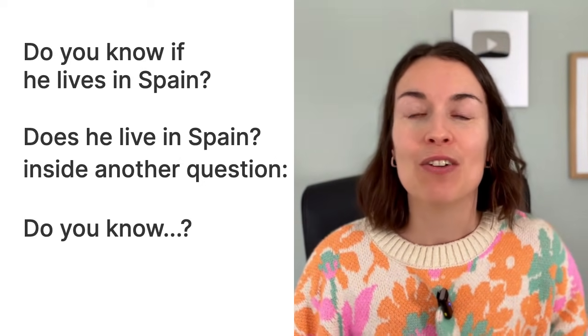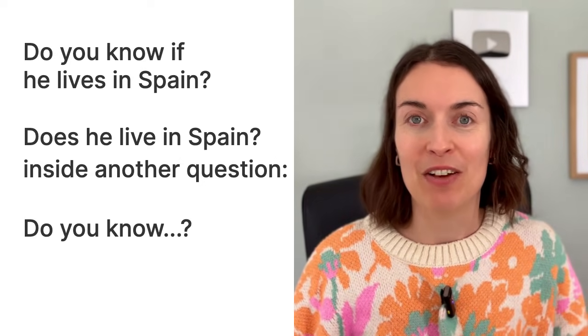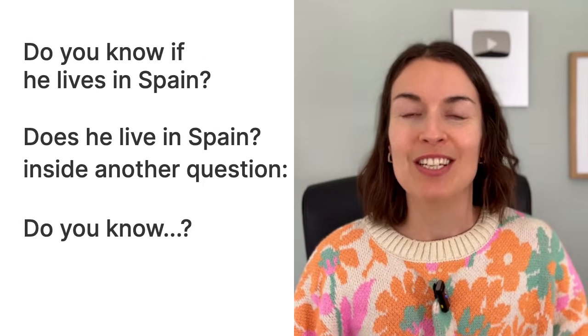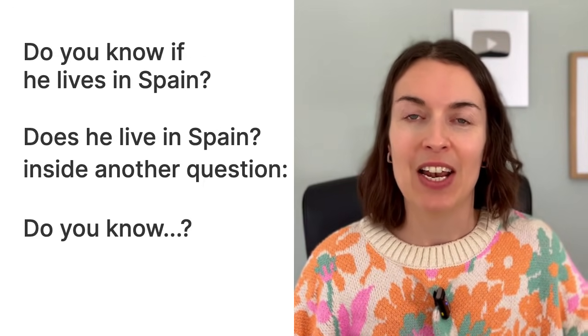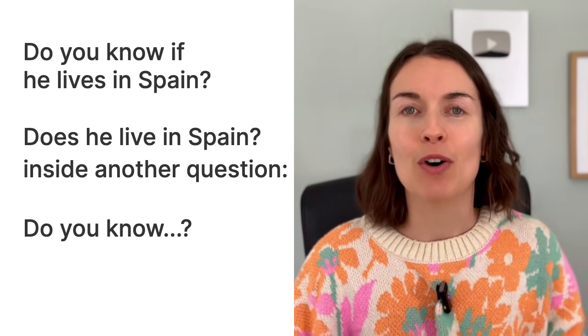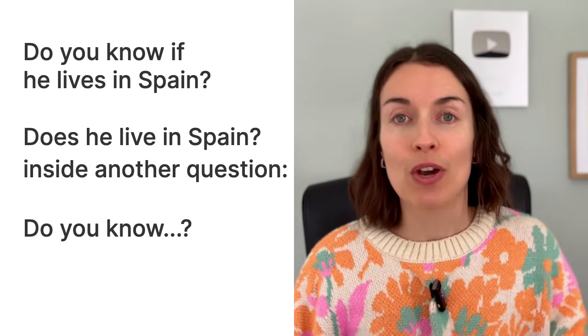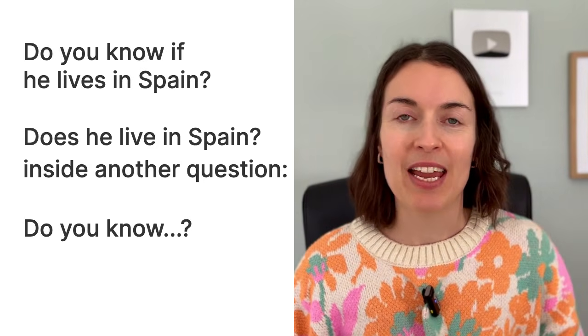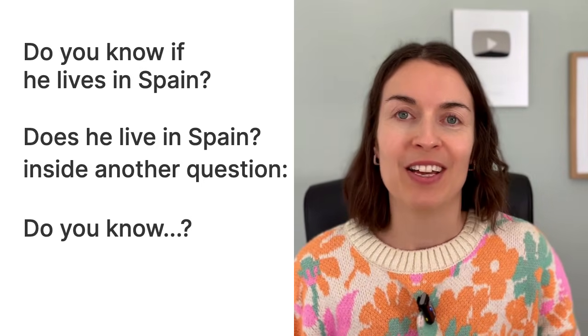So instead of saying, does he live in Spain, you need to say, he lives in Spain. And you need if or whether. So do you know if he lives in Spain? Do you know whether he lives in Spain? Once you understand this, you're quite advanced because it's quite a tricky concept to understand.